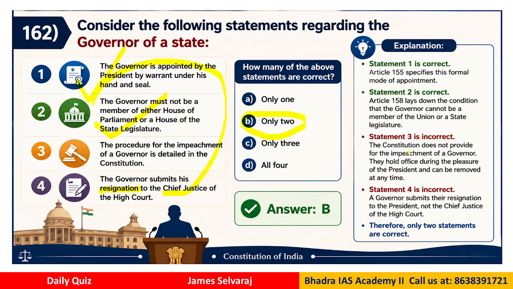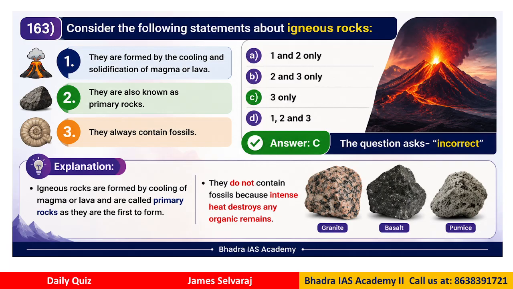Statement 3 is wrong because the constitution does not provide for the impeachment of the governor, and also the governor submits his resignation, okay, to the president, not the Chief Justice of the High Court. Is this clear? So the governor does not submit this to the High Court Chief Justice. So only 2 statements are correct and the answer is therefore B.